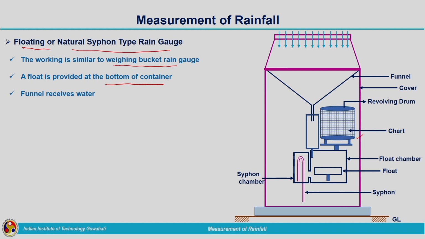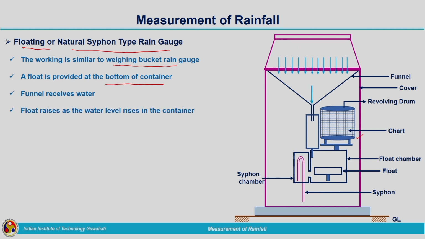When the funnel receives the rainfall, it is collected and transferred through the funnel, and it reaches the float chamber. When the water level in the float chamber rises, the float also rises.